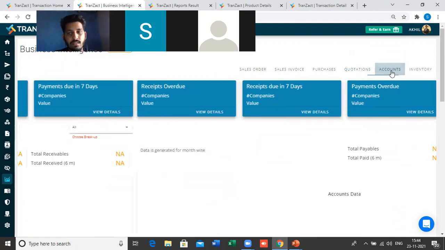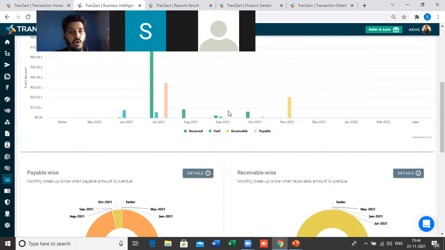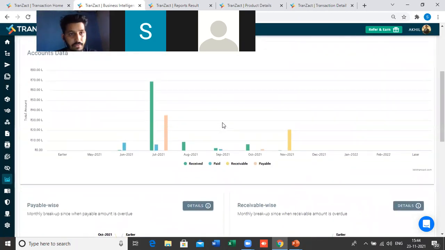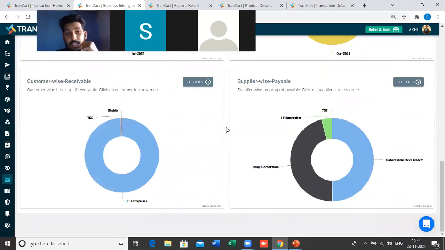And then we have this account section as well. Okay, so as I've mentioned, this is an important thing to track. What are your payables? What are your receivables? Month on month payable, month on month receivable. So all these things you will get here in this graph. Every single detail you will see here in this graph or in this pie chart.